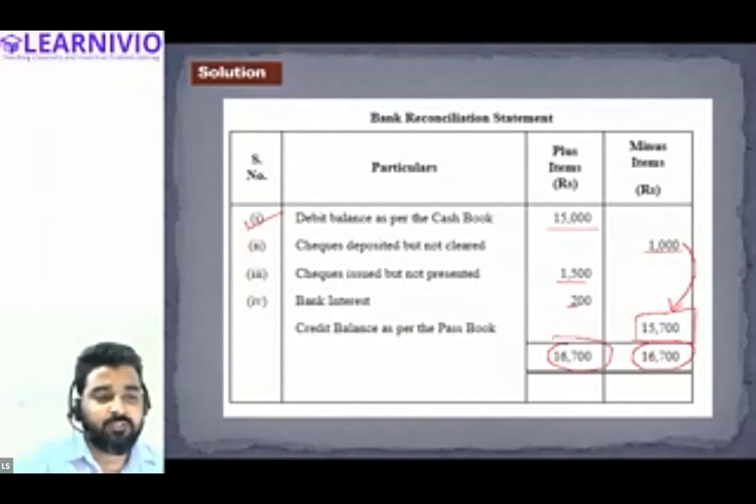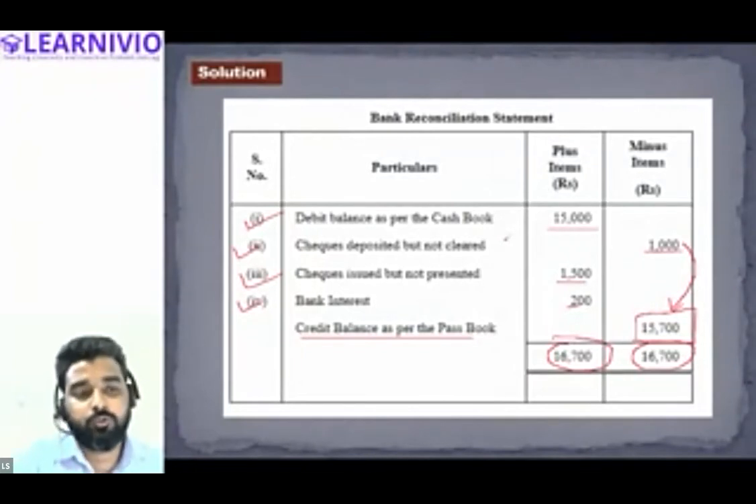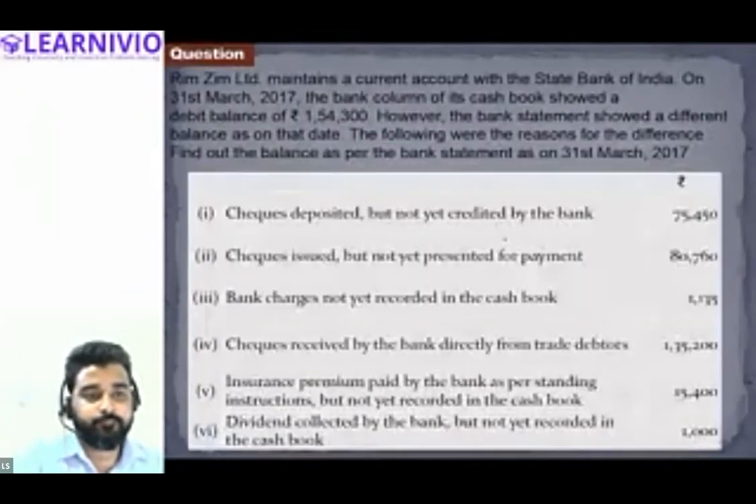So for the timing, just ignore this. Just learn how to record the transaction in the minus and the plus column. Later we will be discussing this part, credit balance as per passbook. I will be explaining this later as well. So just tell me, is the concept regarding the bank reconciliation statement clear to all of you? Why do we prepare a bank reconciliation statement? Okay, all right, let's move to the next question.